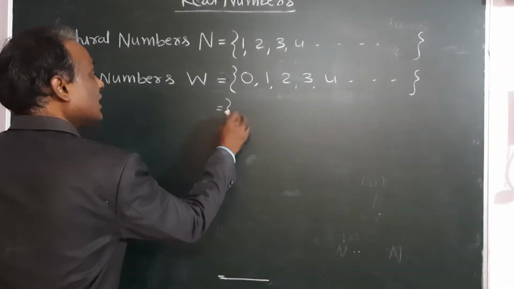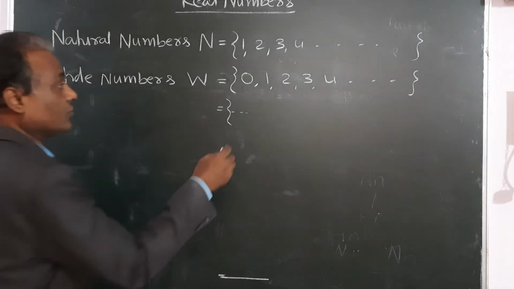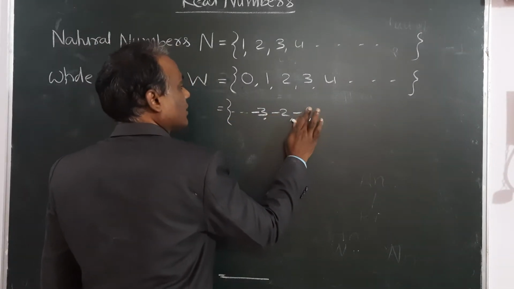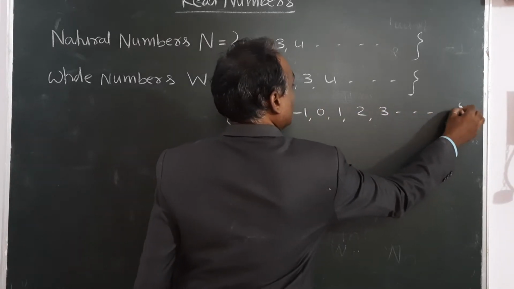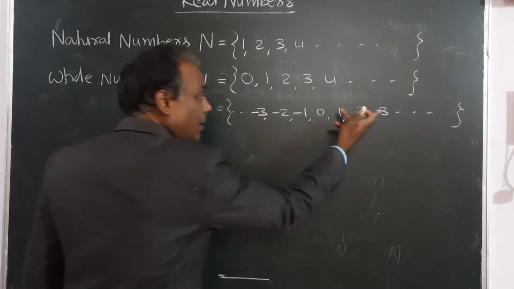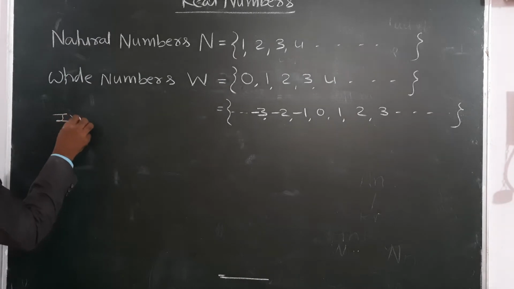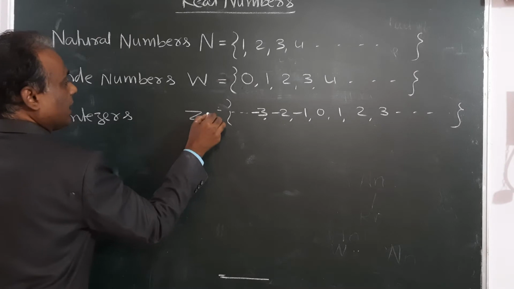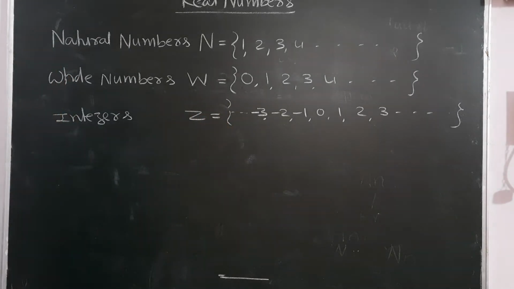After that, there was a need for negative numbers. So negative numbers were also discovered: -3, -2, -1, 0, 1, 2, 3, and so on. The same numbers with a negative sign are also included. This is called integers, denoted by Z. So this is the set of integers.